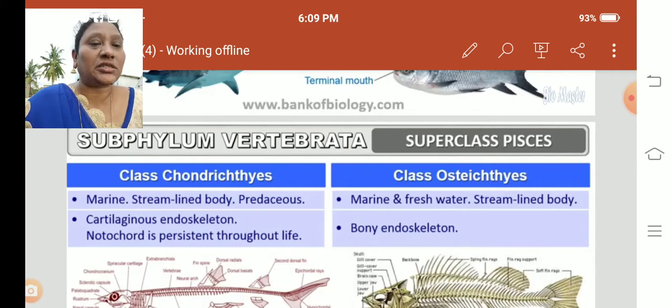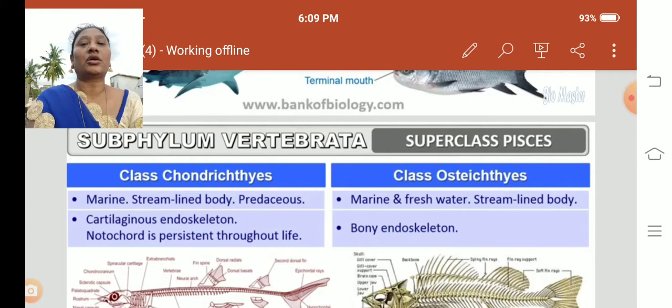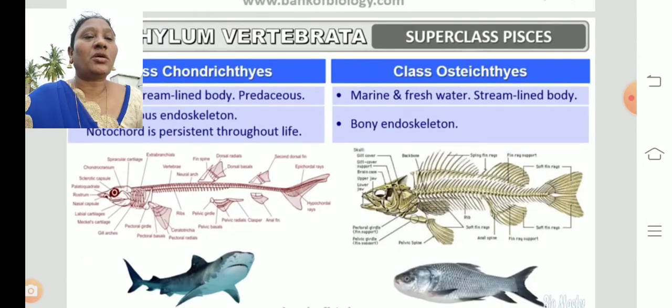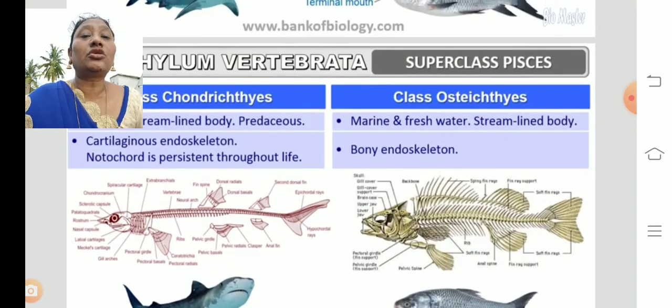And coming to the osteichthyes, they are marine and freshwater. We can find both of them. So freshwater fishes and oceanic water fishes. We used to say sea fishes or freshwater fishes, river fishes. That is marine water and freshwater. Streamlined body. What is streamlined? See the picture. The body which is suitable to swim easily in the water. So that body is streamlined.